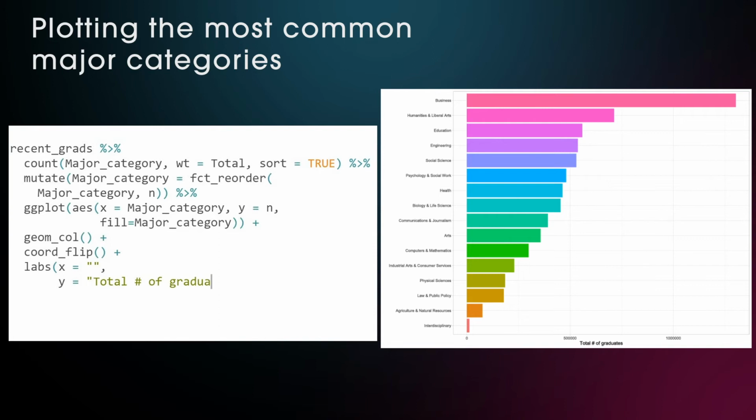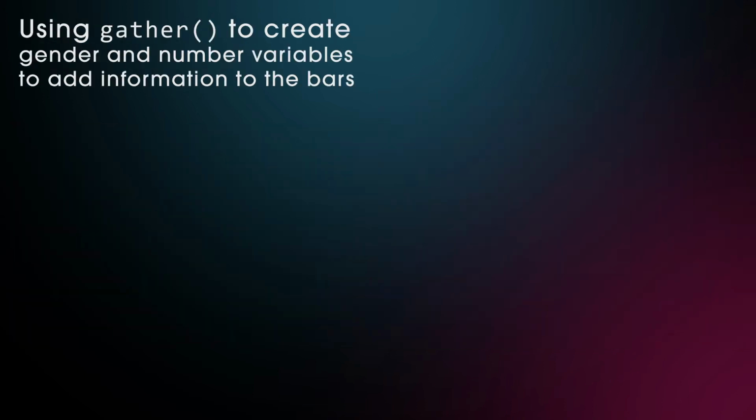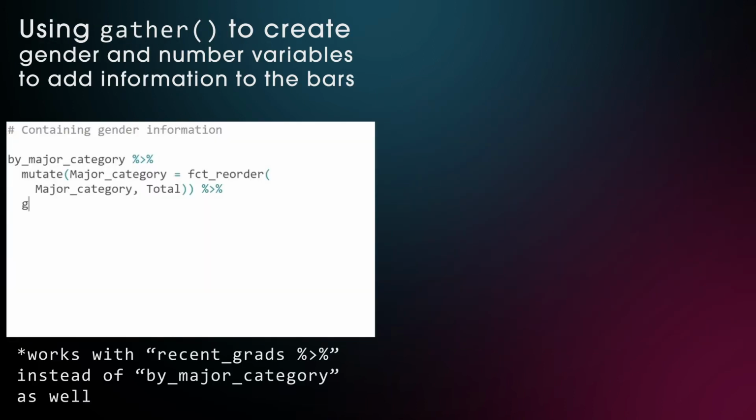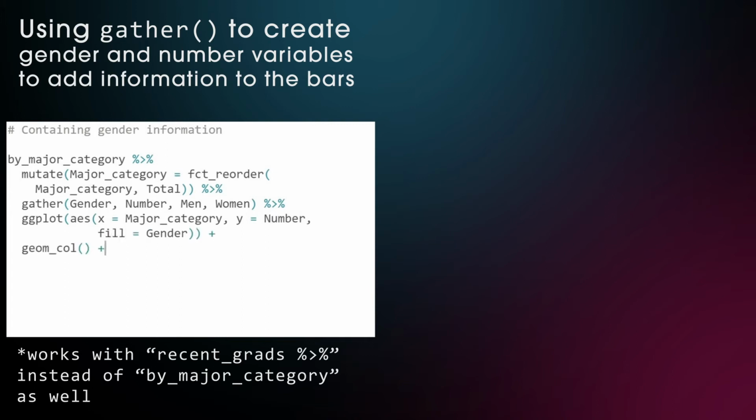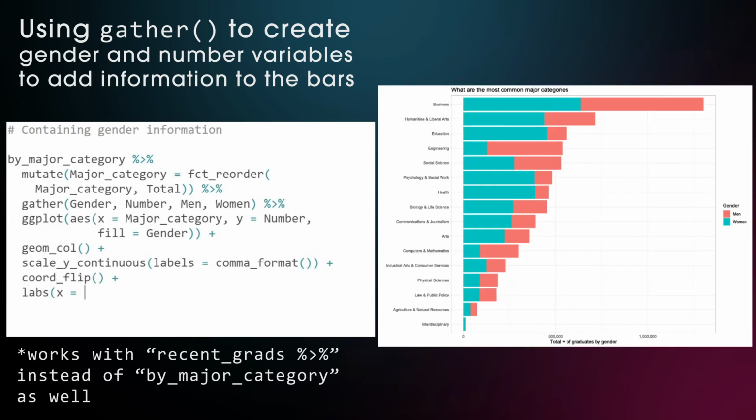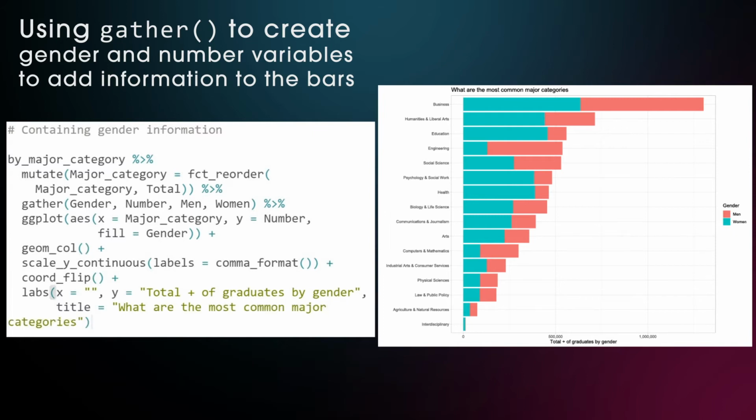But instead of simply giving it a rainbow touch, we can actually include another variable into the bars. We could add the gender split to the graph by using the gather function. I'll explain its detail once we come to the most common individual majors, but for now it's enough to notice that a gender column gets created with men or women as entries, plus the number column which holds their frequencies. We now have to use number for the y-axis instead of n, and we can use the new gender variable for the fill argument within ggplot.